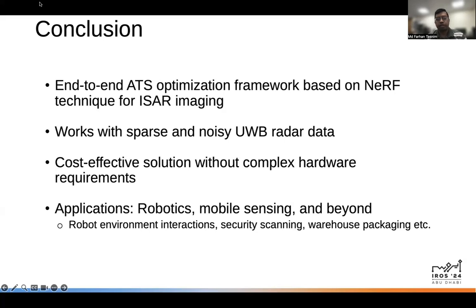This method eliminates the need of costly anechoic chambers, reducing both reconstruction time and cost, while enabling reconstruction in non-line of sight scenarios, such as imaging contents inside a cardboard box with sparse and noisy ultra-wideband data. Our ATS framework has diverse applications, including enhancing robot environment interaction through object scanning, reconstruction, aiding security screening by imaging concealed internal structures, enabling unlabeled warehouse package recognition without repackaging, and so on.